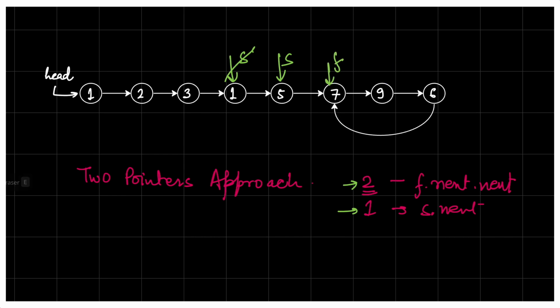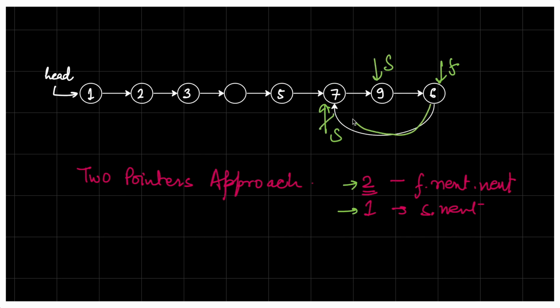Again the same thing is going to happen. Slow will go to the next, that means slow will come to this position, and fast will again move by 2 positions, 1 and 2. Again slow will move to 9 and fast will move by 2 positions, 1 and 2. So fast will come to this.